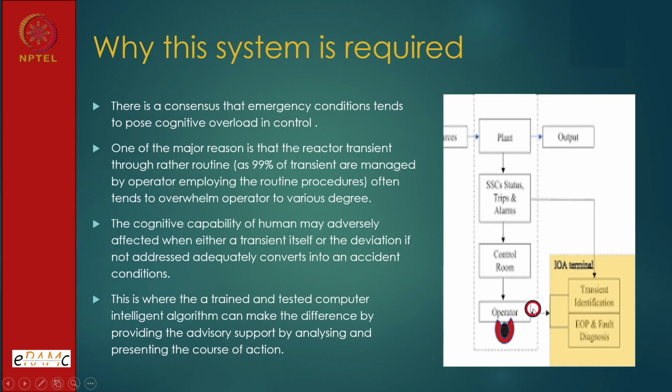So this is the role of a friend or a supporter or advisor, and the operator feels confidence. What he was thinking is matching here also. If it is not matching, he can check why his thought and this are not matching. He will say I have not taken this factor into account, or the training algorithm might be wrong, or the diagnostic algorithm, he can give feedback and that can be modified. So he can operate in a closed loop actually.